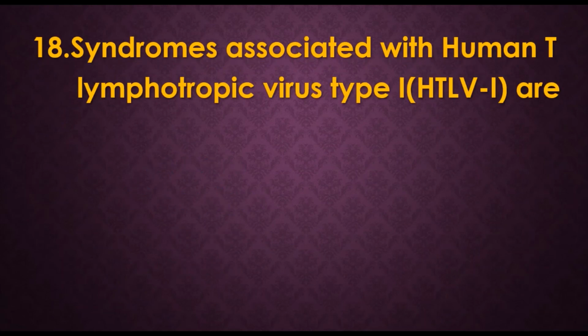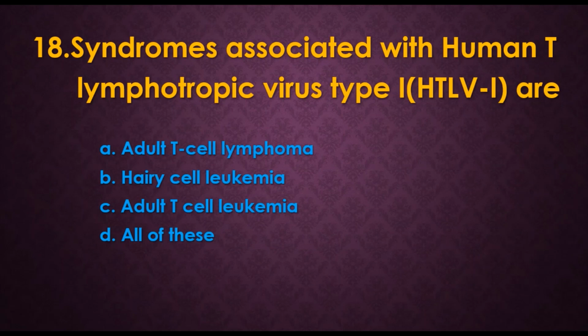18. Syndromes associated with human T lymphotropic virus type 1, that is HTLV-1. Options are A. Adult T cell lymphoma, B. Hairy cell leukemia, C. Adult T cell leukemia, D. All of these. The answer is going to be hairy cell leukemia.